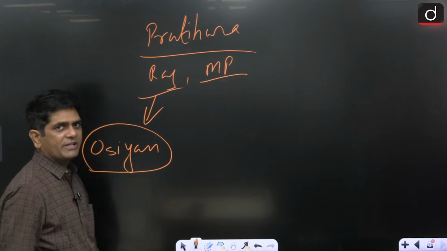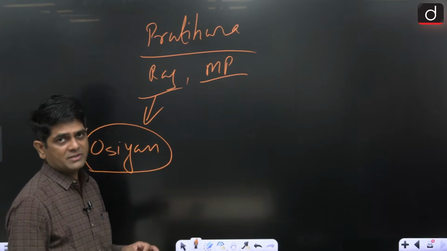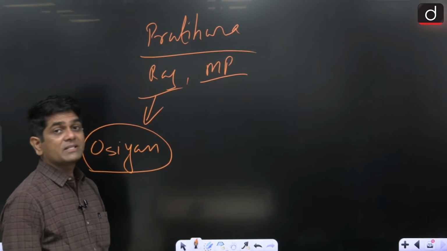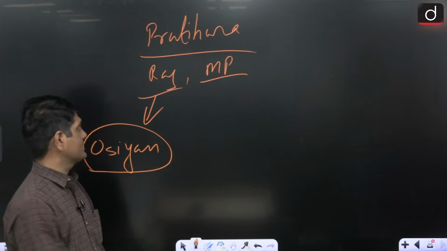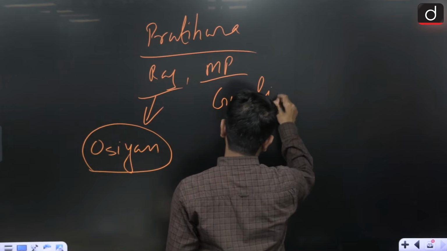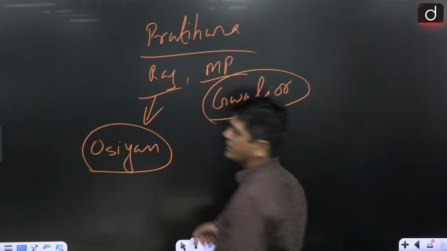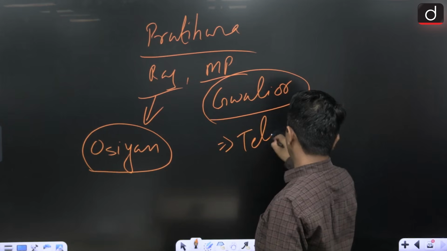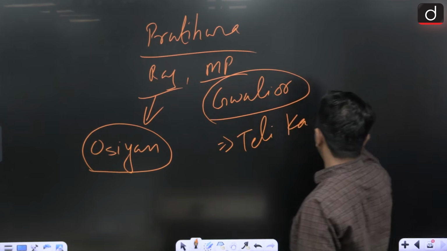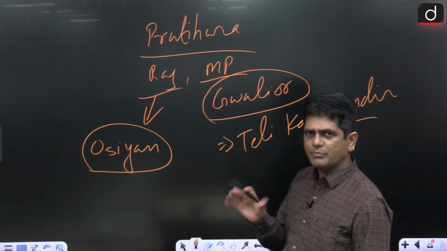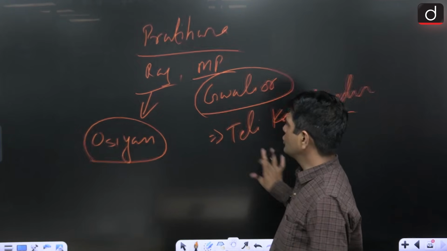Here, Gurjar Pratihara rulers built several temples, like Harihar temple, Sachiya Mata temple, Sun temples, Jaina temples. In Madhya Pradesh, Gwalior, we have the Teli Ka Mandir.